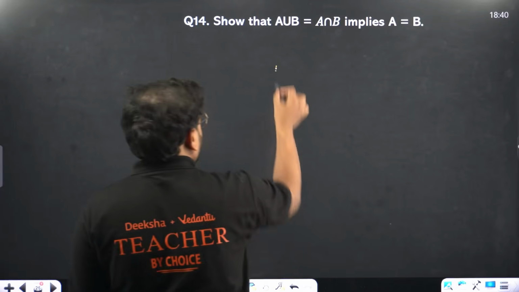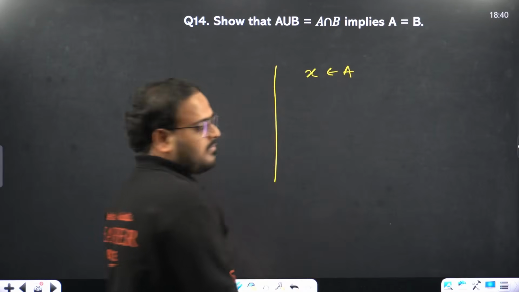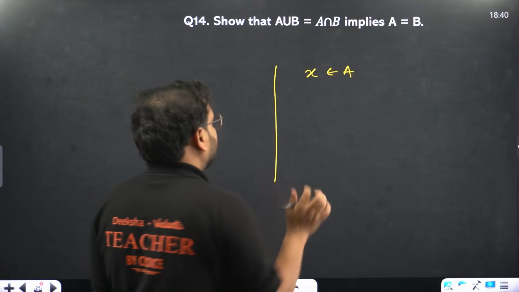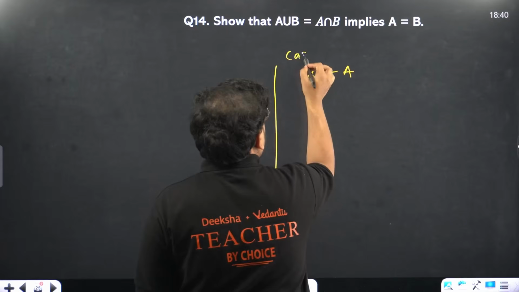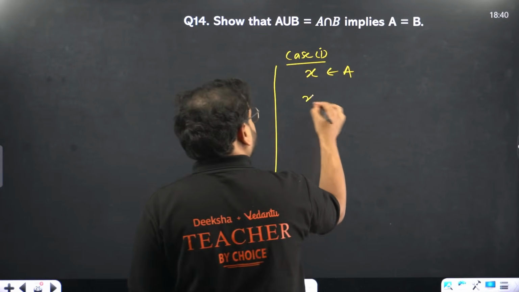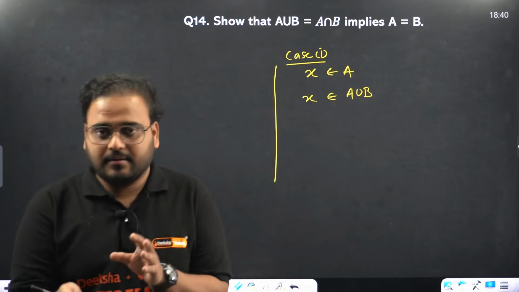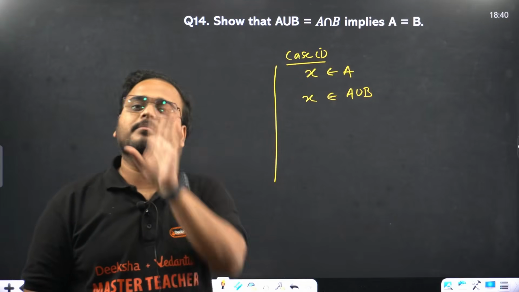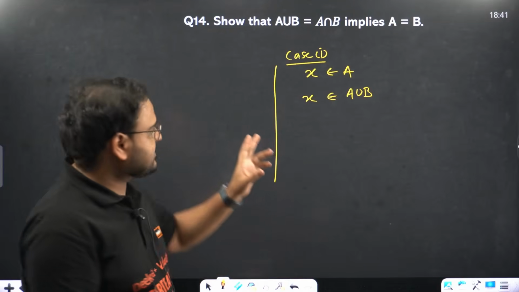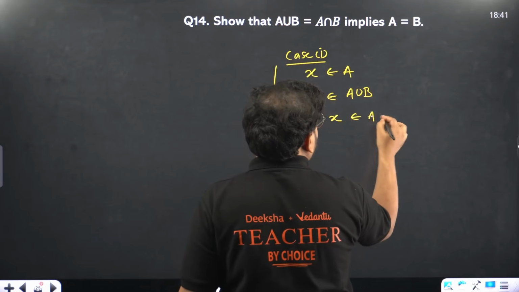Very simple. Check. If I take an element from set A, okay? This is case 1, by the way. If I take an element from set A, that element will also be present in what? Union of A and B. If you take union of A and set B, if I take any one element from set A and you take union of A and B, that element will still be in the union. Yes. And they are saying union is same as intersection, which means what? X is also present in intersection.